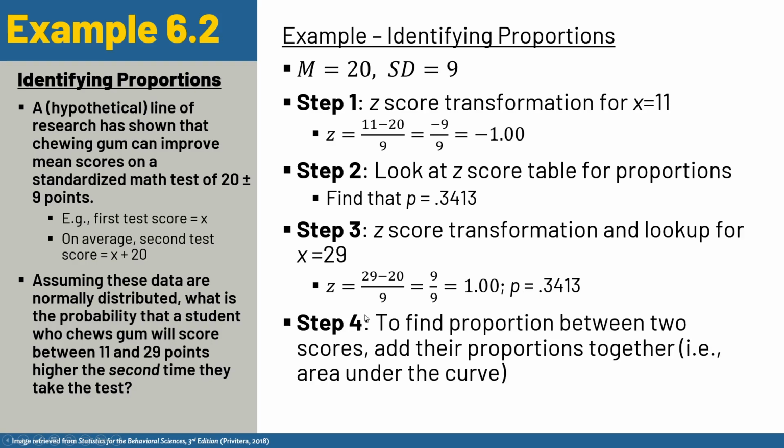And then to find the proportion between two scores, we're just going to add their proportions together. In other words, we're adding the area under the curve. And so we'll add those together and get a value of 0.6826.